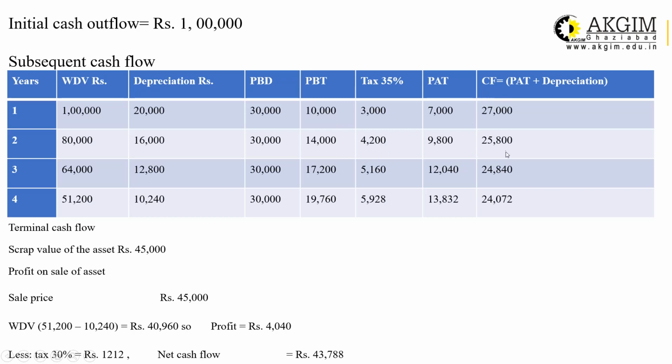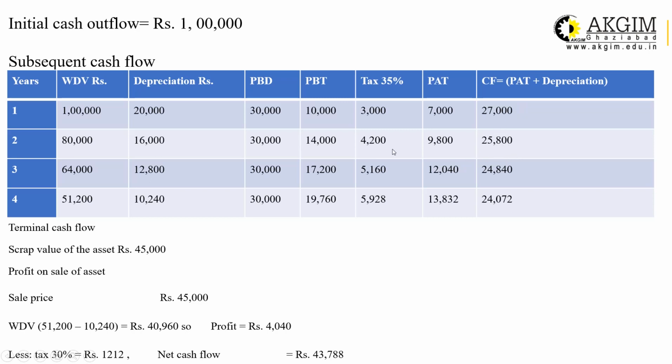Then in the last column, we will calculate cash flow. What is the formula for cash flow? Profit after tax plus depreciation. So profit after tax in case of the first year is 7,000. Depreciation is 20,000. So cash flow will be 27,000, 20 plus 7. Okay, got it? Now calculate in the same manner for the rest of the years.